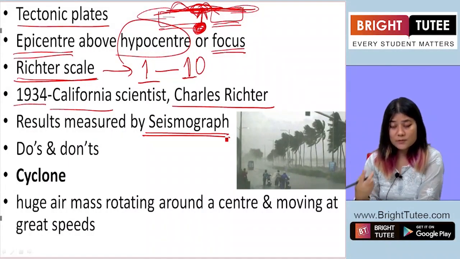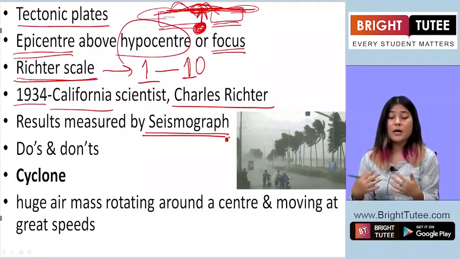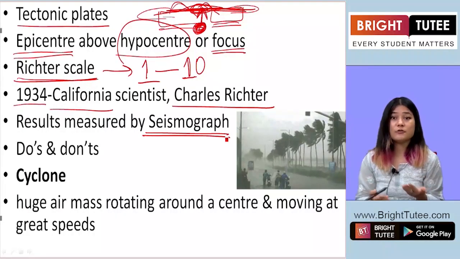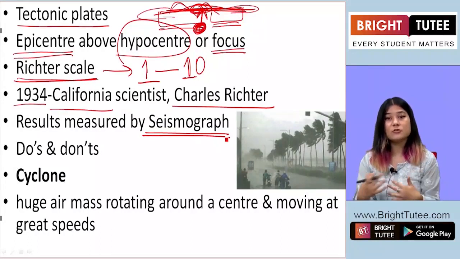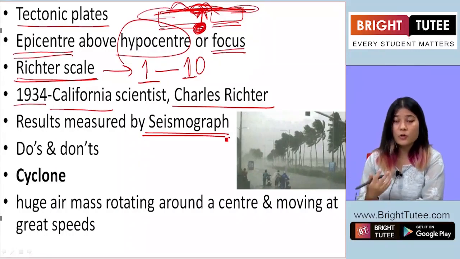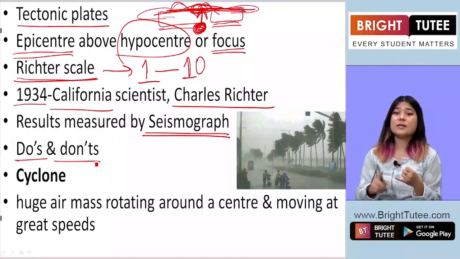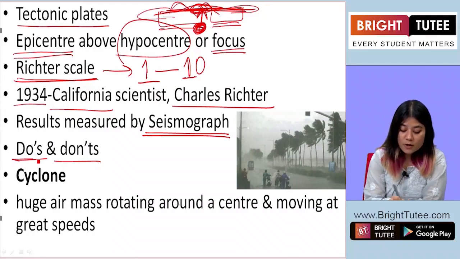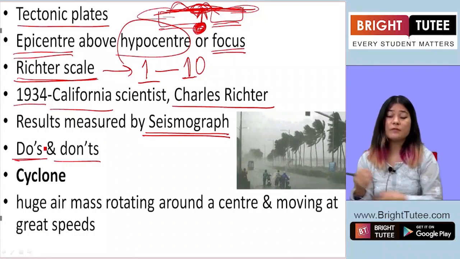Now, once we know about this natural calamity called the earthquake, when this calamity occurs, it can occur in our village, in our town, in our country, anywhere. Nobody can escape it. It just takes place, because this is natural, a result of natural geological processes. So when an earthquake occurs, what do we do and what do we not do? It's very important to remember the do's and don'ts of such calamities. Of course, when an earthquake takes place, we must ensure that we find a cover.